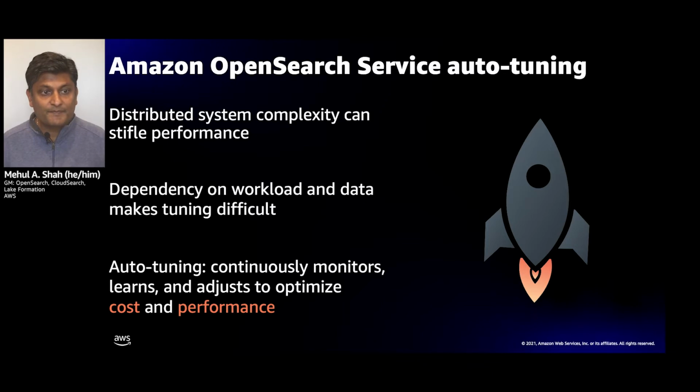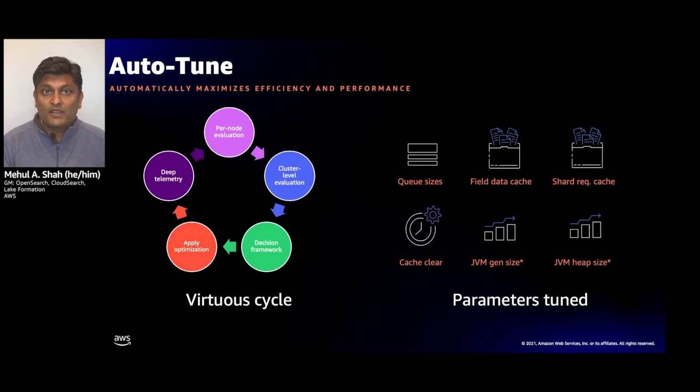And so we released AutoTune, and AutoTune works exactly as you would imagine. It actually has deep telemetry into your clusters. That telemetry is sent back to our control plane, where we make per node evaluations as well as cluster level evaluations to figure out what parameters to adjust to continue to have your clusters perform well.